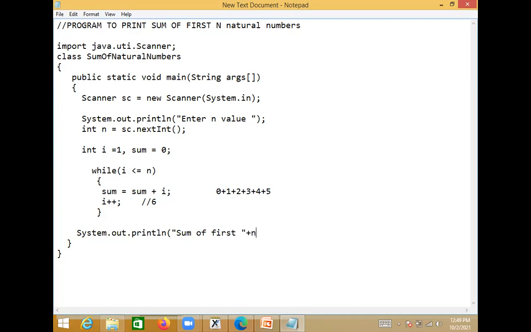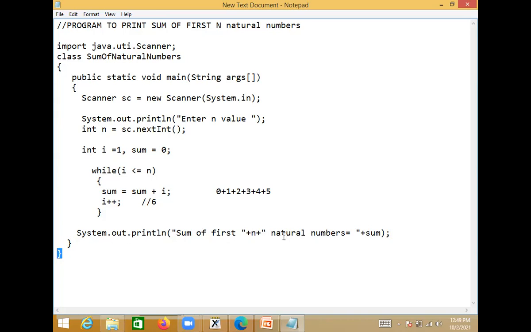Say plus n, then plus, and here natural numbers is equal to, then close the quotes, plus, and where is the sum? Then you can say sum, the variable name sum here. That's it. Then this is the end of the main method and the end of the class. Then it prints the sum of the first n values.